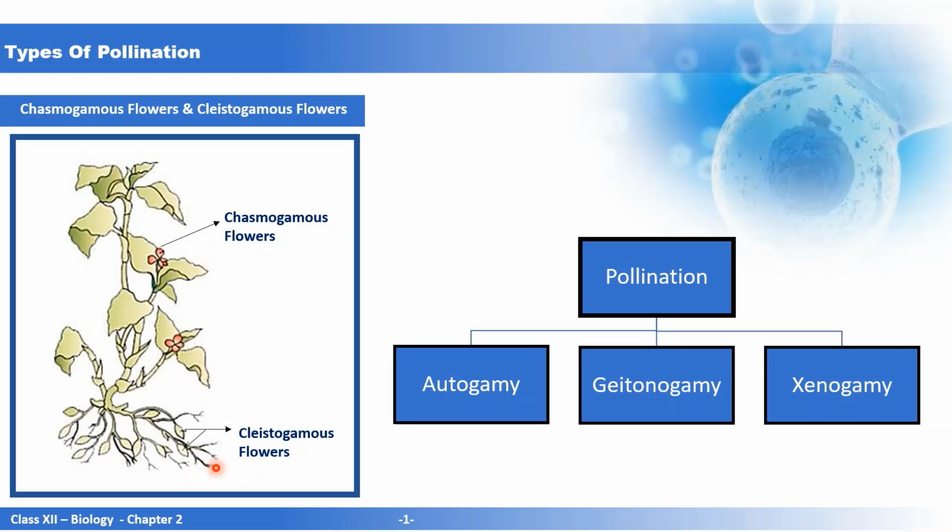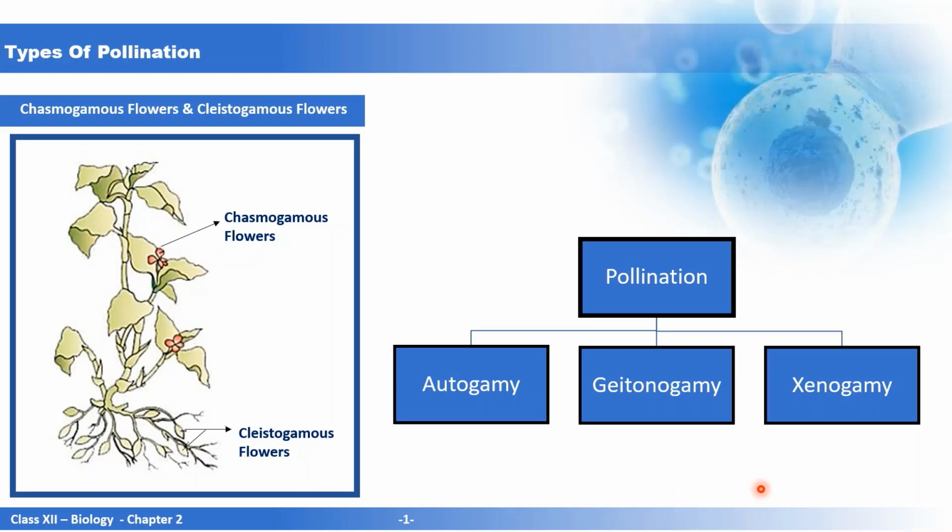But in cleistogamous flowers, only and only autogamy can take place, because inside this closed flower, the anther and stigma are present, and once the anther dies, the pollen grain fall on the stigma inside the flower and pollination takes place, leading to fertilization. So we always have an assured seed set, that means seed will definitely be formed in cleistogamous flowers.